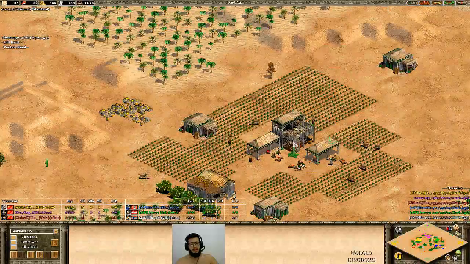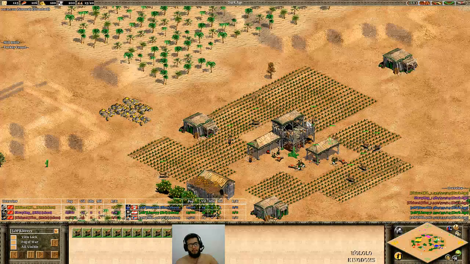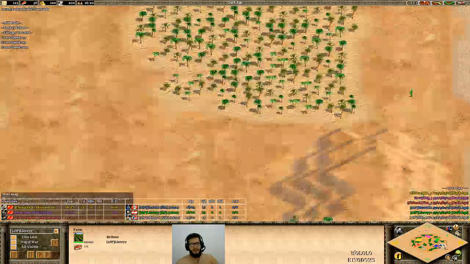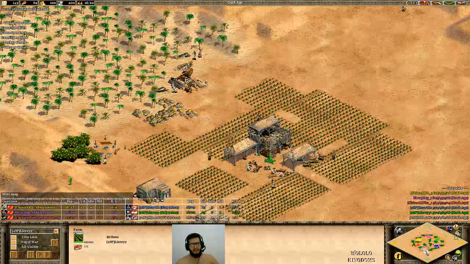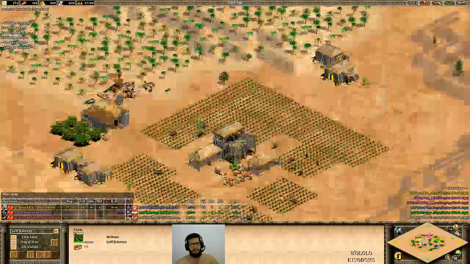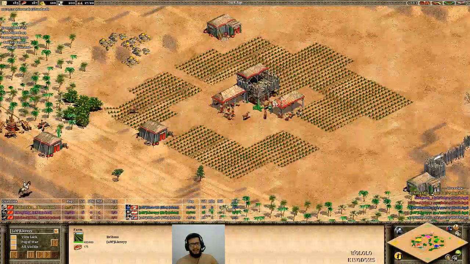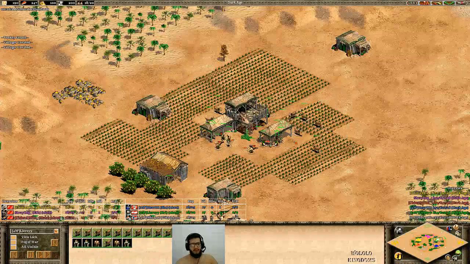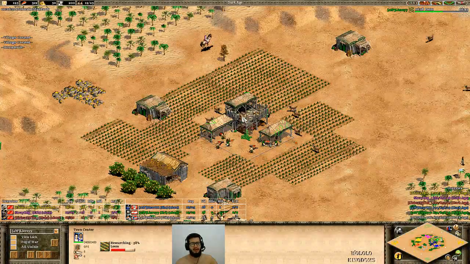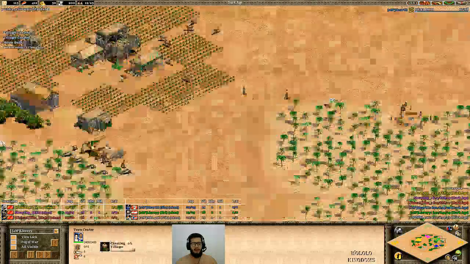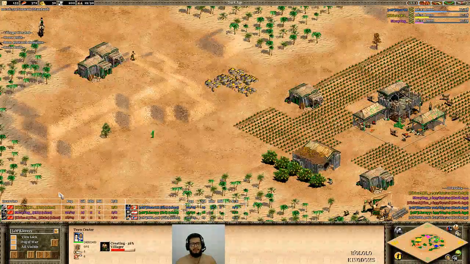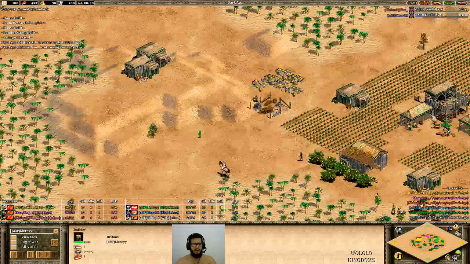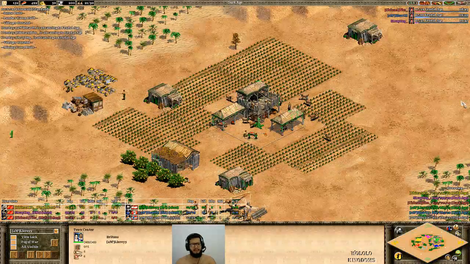Let's see. Liereyy now finding a lot of sheep, so the British bonus is putting it to use here. Everyone is getting a lot of sheep. There's plenty of sheep in this map, so all the 6 players have lots of sheep on their TCs right now. So they survived with the farms, and now they are going to do a really good opening using the sheep. Lots of loom.